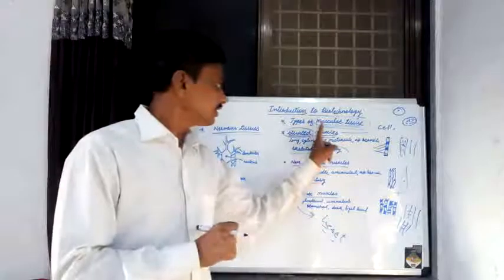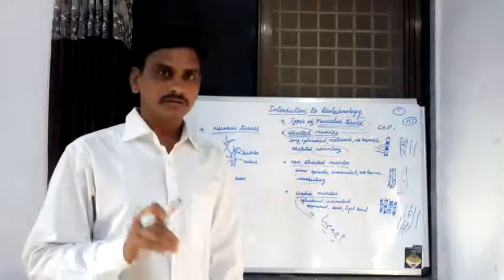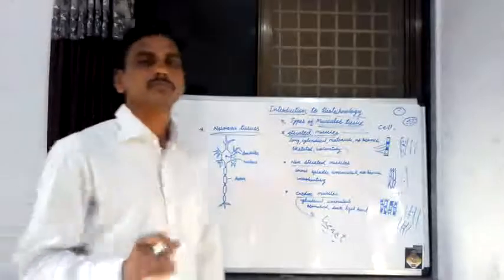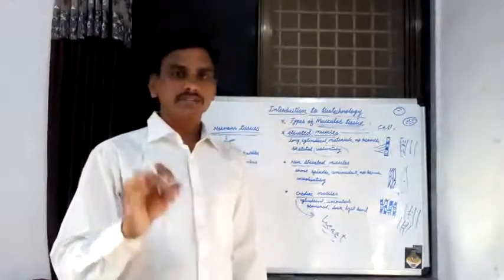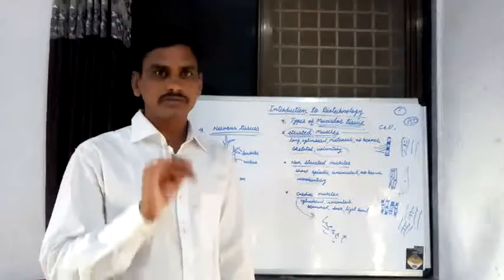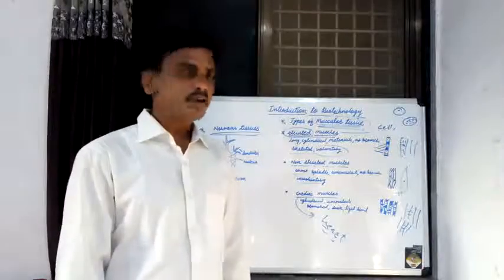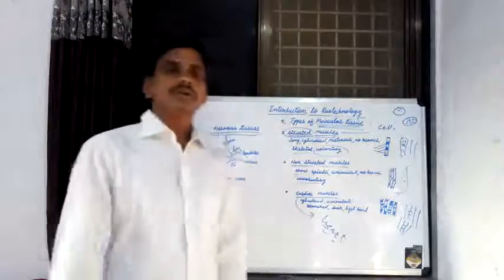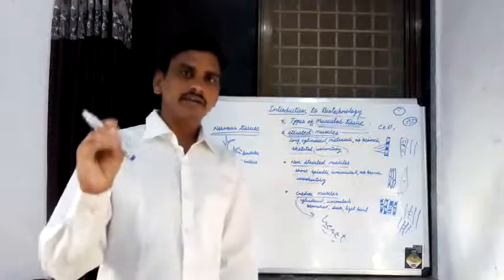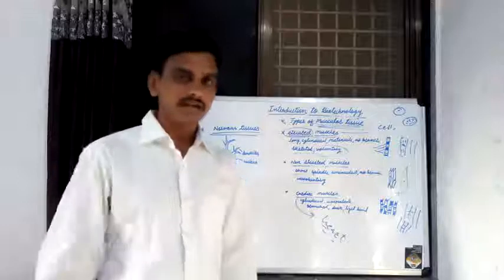Complete the muscular tissue, connective tissue. Next, last type of tissue, that is known as nervous tissue. There are three types of muscular tissue: non-striated muscular tissue, striated muscular tissue, and cardiac muscular tissue. Most important function of that muscular tissue: contraction and relaxation of various organs in our body. Contraction and relaxation of body carried out by that muscular tissue.